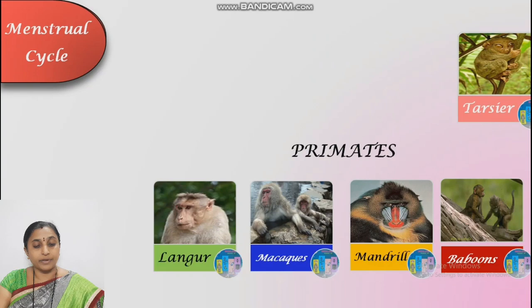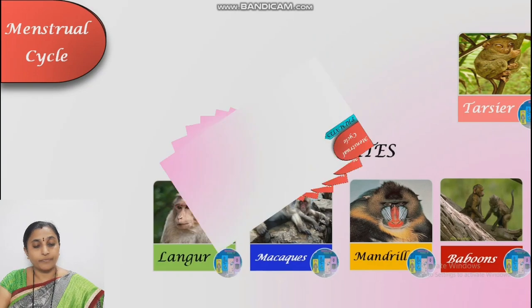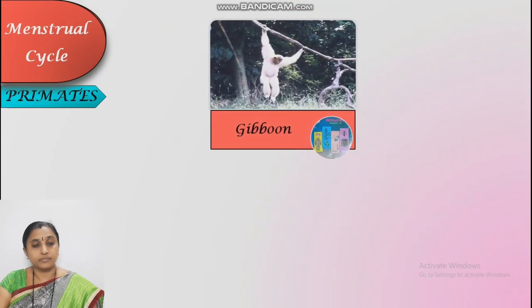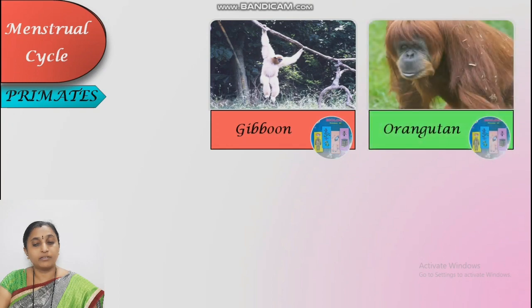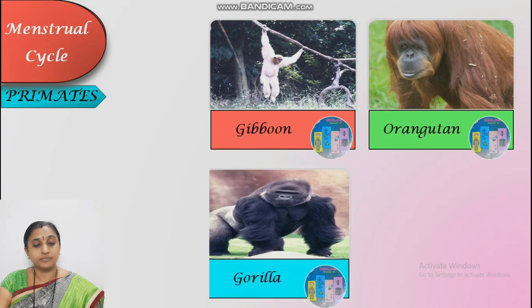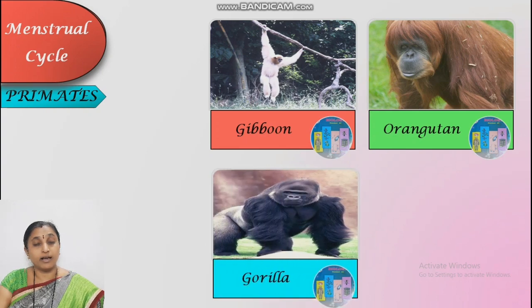All these are the primates. Another primate example, gibbon. See here the photograph. He is enjoying swinging from one tree to another tree. Gibbons, orangutan, gorilla. We know the picture of King Kong, a famous hero, that is gorilla.